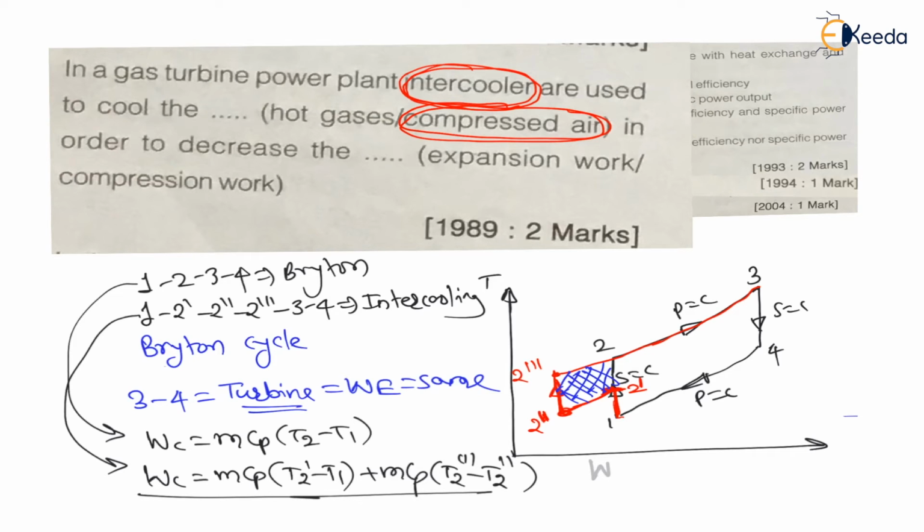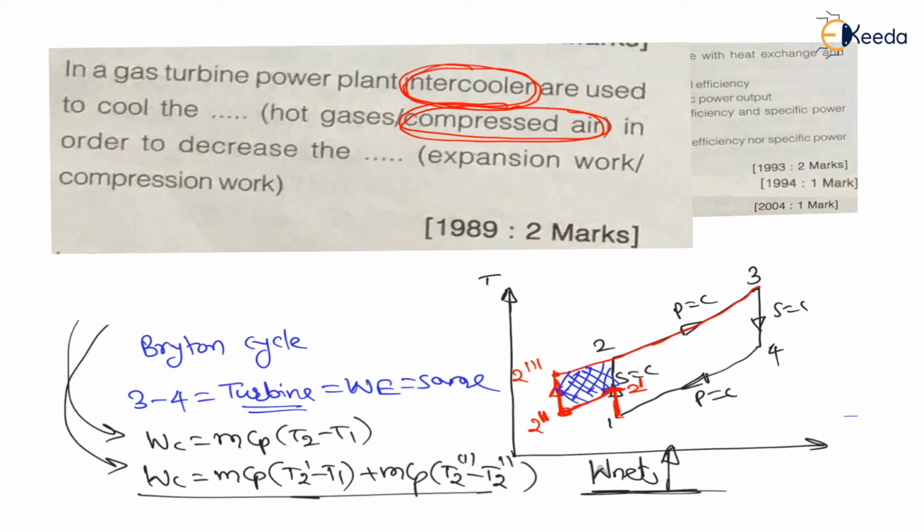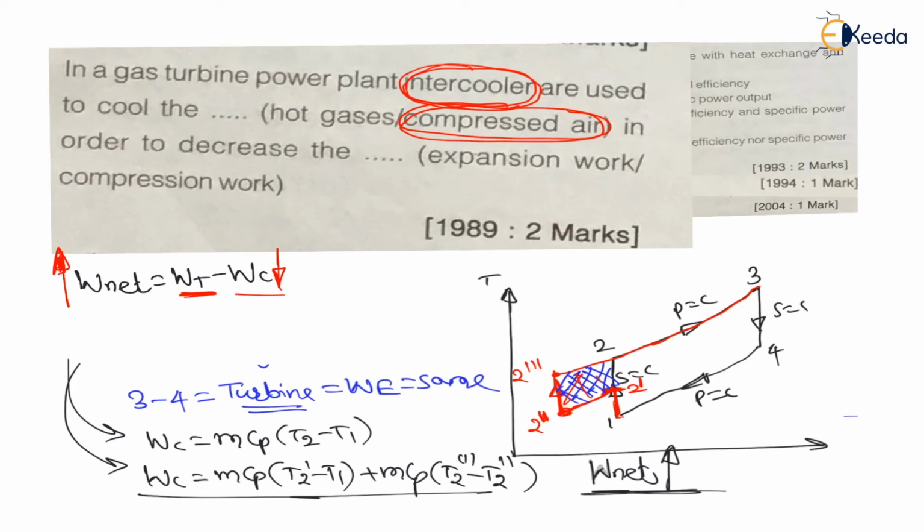Therefore we can say here this W net is increased because of the intercooling, right? And W net is nothing but work of turbine minus work of compression. Net work output is nothing but work of turbine minus work of compression. This we have seen. Now here this work of turbine is same in both cases, without intercooling as well as with intercooling. But here W net is increasing by the shaded area. Therefore, work of compression must decrease.